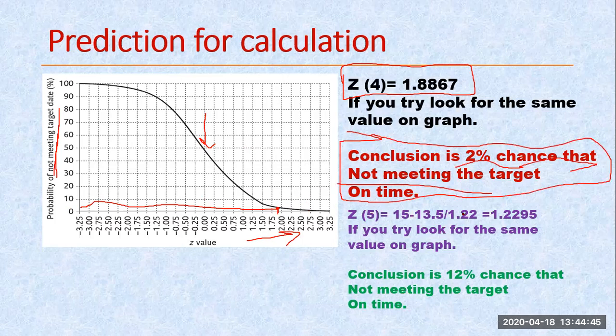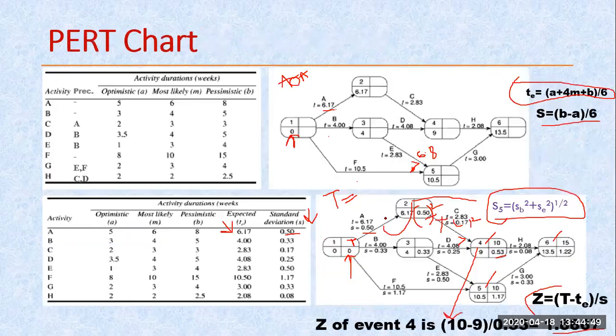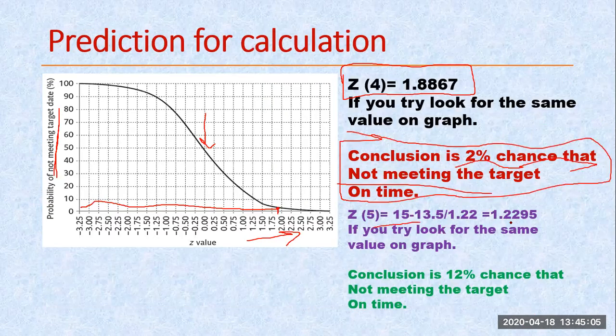And similarly, I had already calculated for the fifth one. This is for the sixth event. For the sixth event I had calculated 15 minus 13.5 divided by 1.22. That value becomes this much. So this is for the whole project, 1.22.